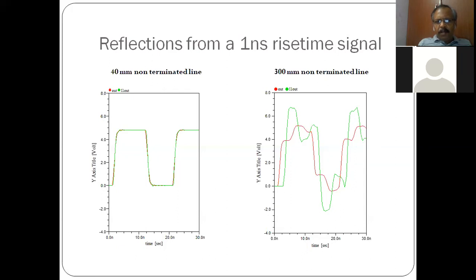Even though both are not terminated, the longer transmission line leads to transmission line effect, and because of non-termination there is a reflection. So the waveform expected at the output undergoes reflections, and it is not the same as the input.